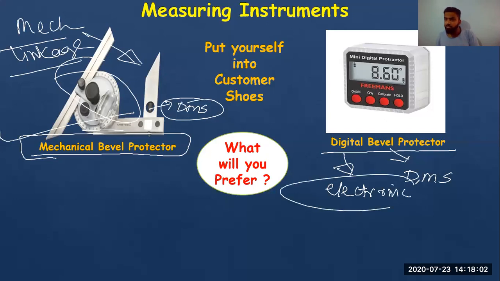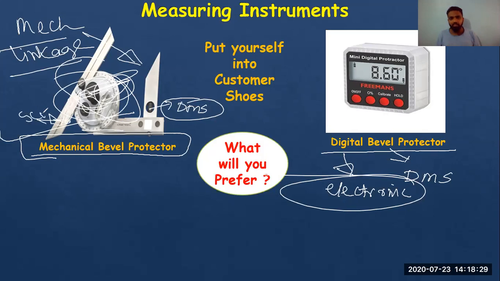This is an electronic instrument. So the reason that you will prefer digital over mechanical is because digital is an electronic instrument and you rely on it because there will not be any losses. Like if you want to take the reading, and there is some friction issue in this lever or in this scale, if there is some friction error or drift, you might not be able to find the accurate reading here. But here, if you calibrate it properly, you'll get the correct reading. Okay, I hope you're getting it.